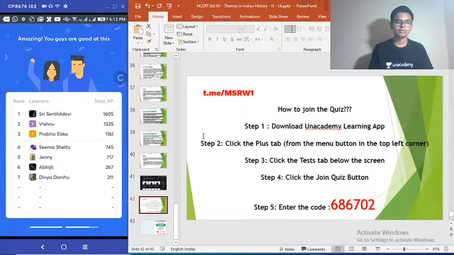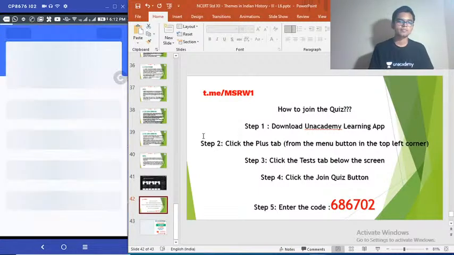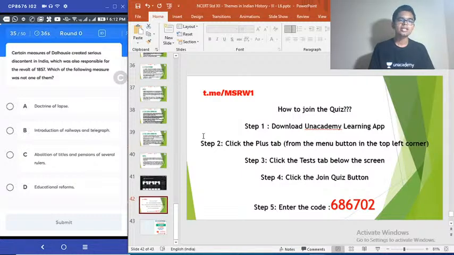Seema Shetty at the 4th place, Jenny 5th place. 35th question. Certain measures of Dalhousie created serious discontent in India, which was also responsible for the revolt of 1857. Which of the following measures was not one of them? Option A. Doctrine of lapse. Option B. Introduction of railways and telegraph. Option C. Abolition of titles and pensions of several rulers. Option D. Educational reforms.